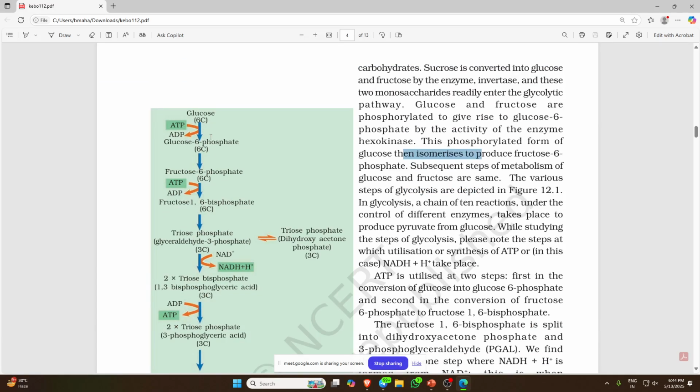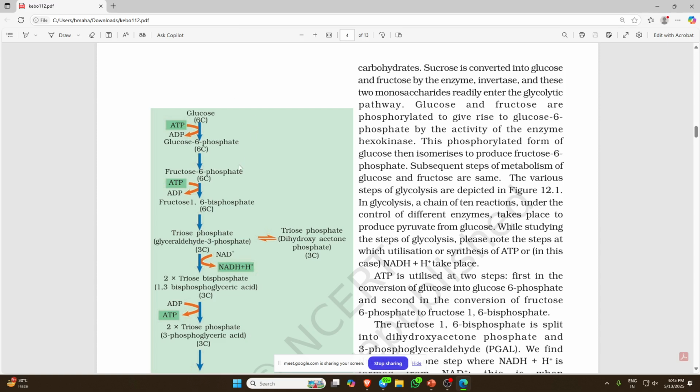Glucose 6 phosphate to fructose 6 phosphate. Glucose and fructose are phosphorylated to give glucose 6 phosphate by the activity of the enzyme hexokinase. Then glucose 6 phosphate to fructose 6 phosphate, both are isomers, so the enzyme used is an isomerase. This phosphorylated form of glucose is then isomerized to fructose 6 phosphate.